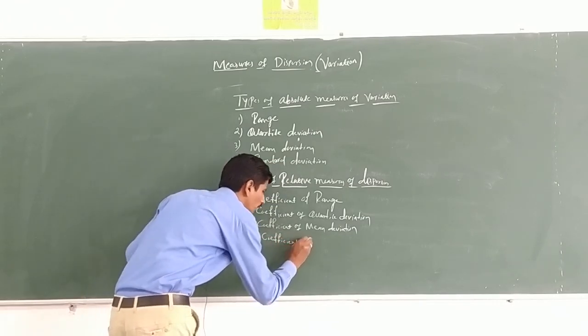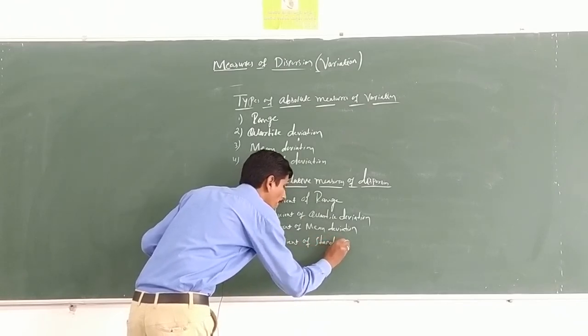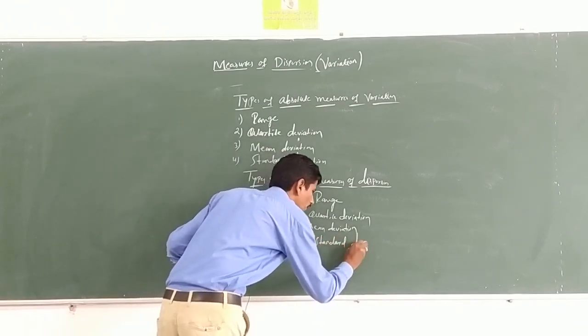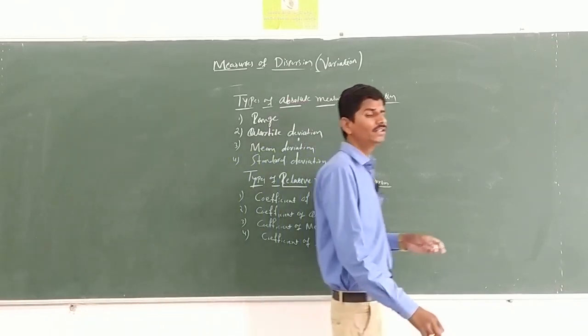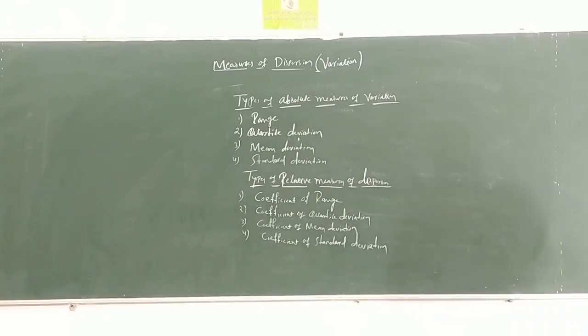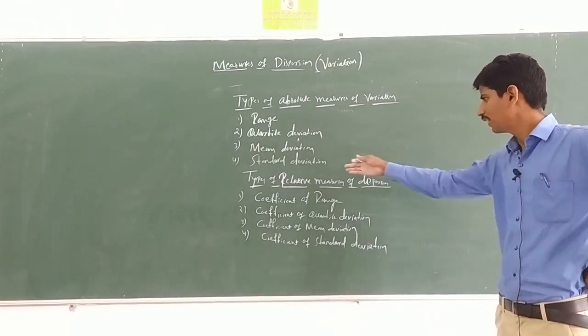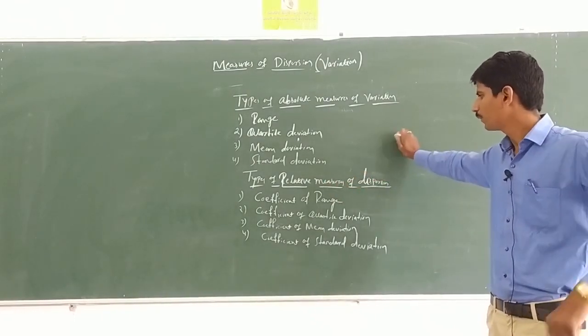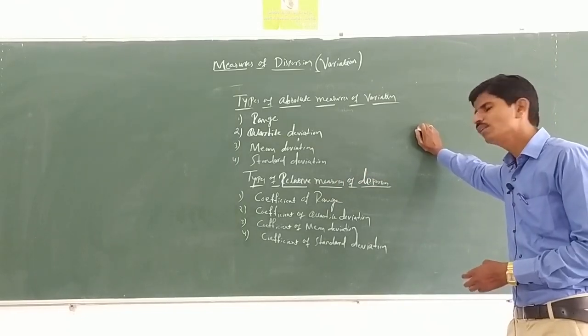Okay, in absolute measures of dispersion there are 4 types: range, quartile deviation, mean deviation, and standard deviation. Again the types of relative measures of dispersion are coefficient of range, coefficient of quartile deviation, coefficient of mean deviation, and coefficient of standard deviation.